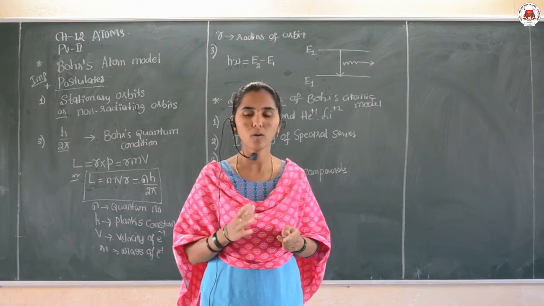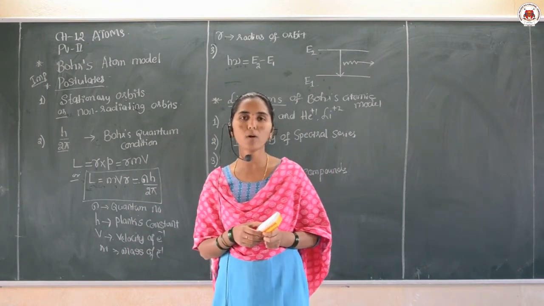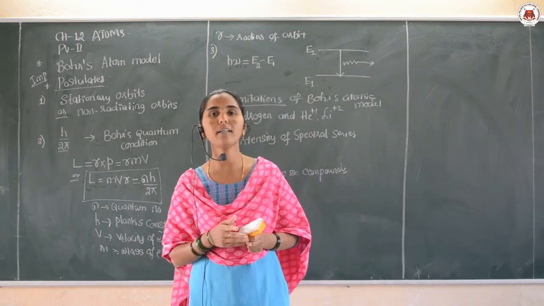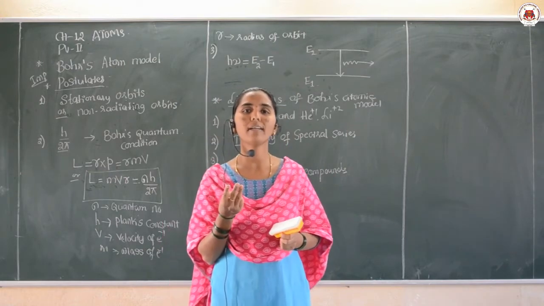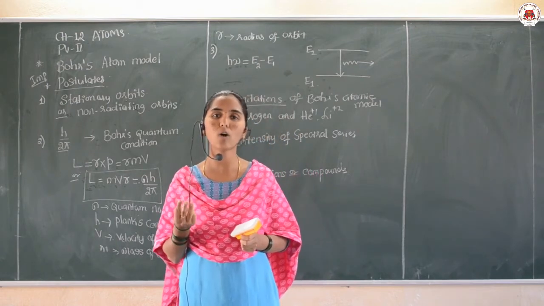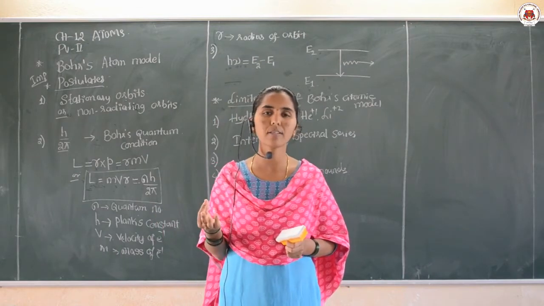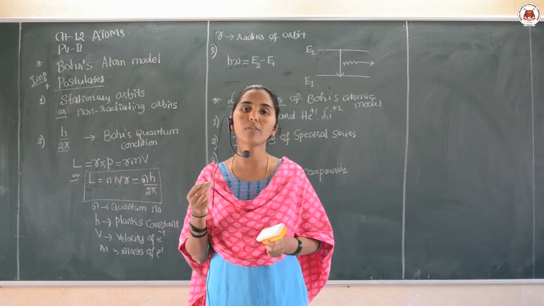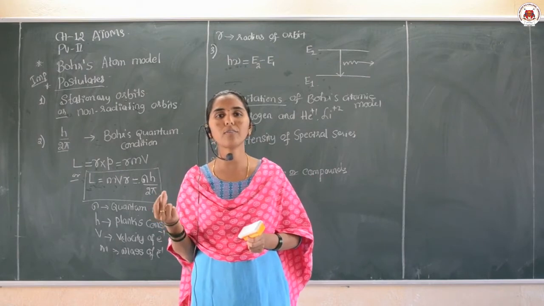Now let us move to the very important derivations of the chapter. Here we are going to get three derivations. One is the expression for the radius of the nth orbit, which may be asked for 3 marks. The second derivation is the total energy of the electron in the nth orbit, which may be asked for 5 marks.